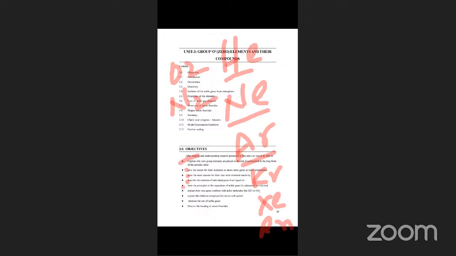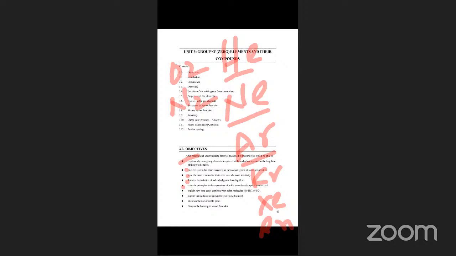So how is the separation of noble gases done? By fractional distillation and adsorption on charcoal. These are the two methods for the separation of noble gases: fractional distillation and adsorption on charcoal. Very, very important one. Is the voice clear, all of you? Yes, sir.